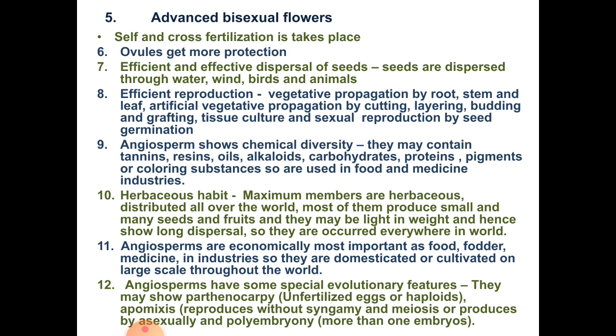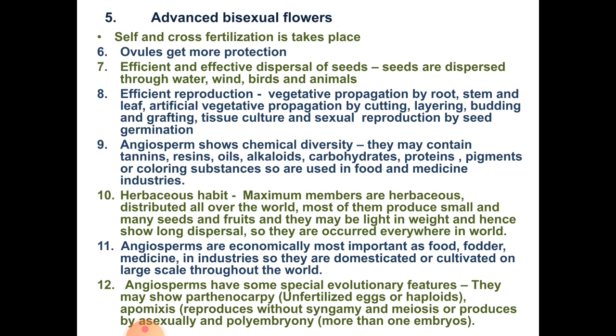Next point is efficient and effective dispersal of seeds. Seeds are dispersed through water, wind, birds and animals, and go a long way, and then plants are propagated. So angiosperms are distributed all over the world and in plenty of number.